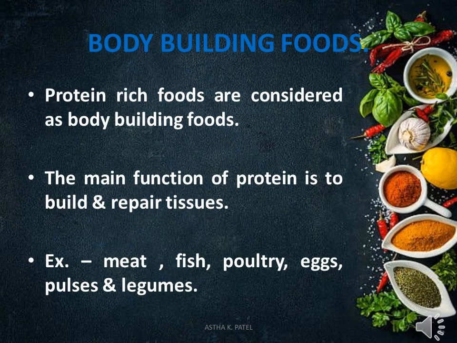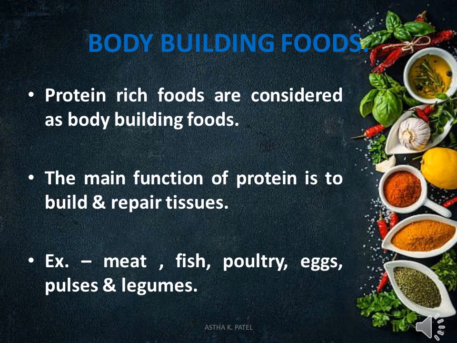The second type under the predominant function is body building foods. Protein rich foods are considered body building foods. The main function of protein is to build and repair tissue. To build our body mass and strengthen muscles, we require protein rich food.